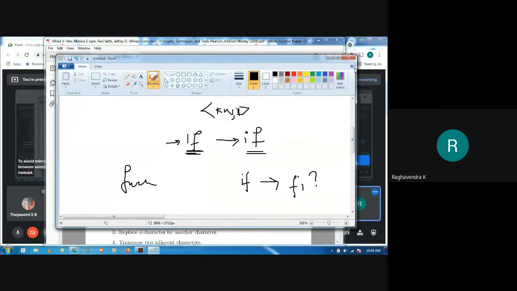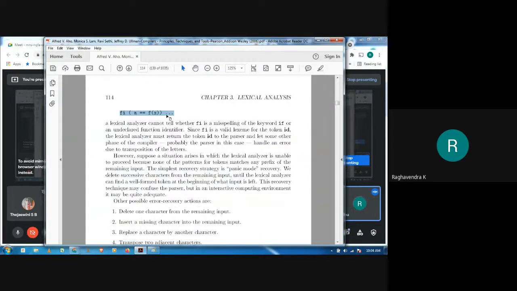That's the question. If it is a misspelling, then we know that this has to be corrected. This is an error. If it is a function, then obviously this is not an error. This type of case needs to be handled by our lexical analyzer.